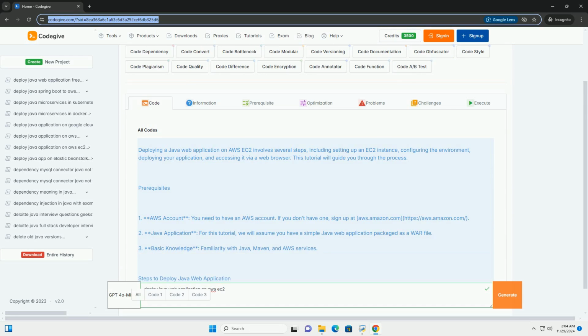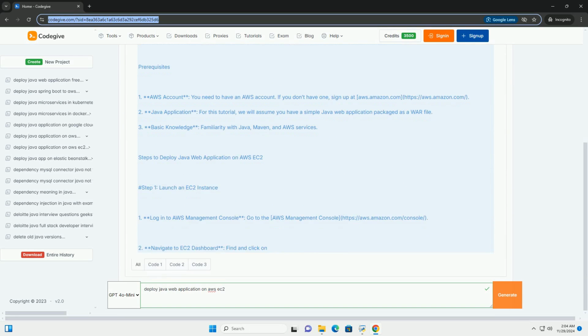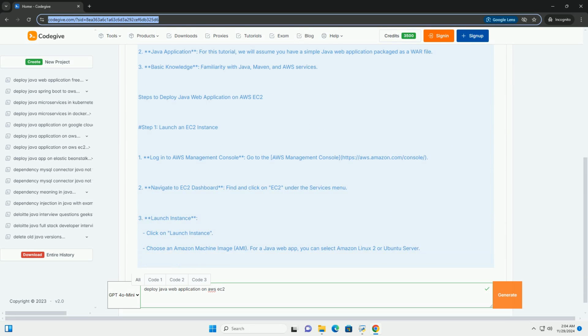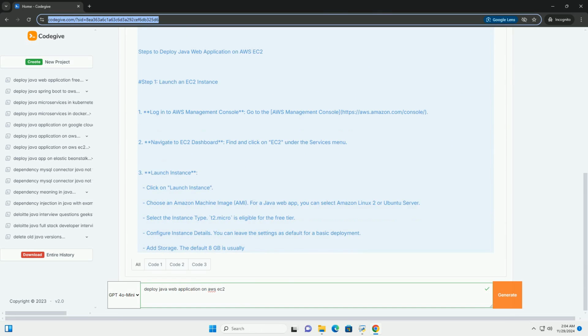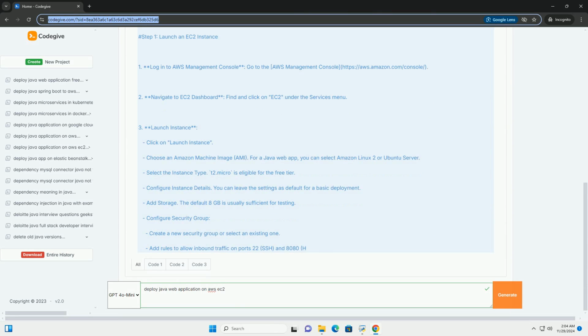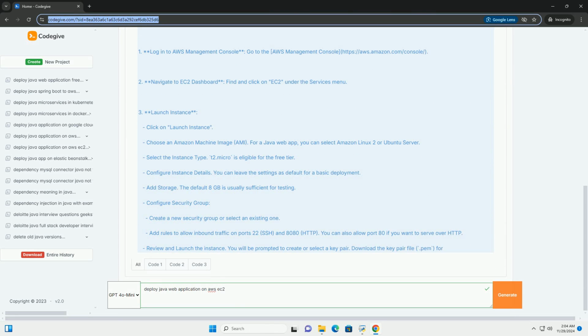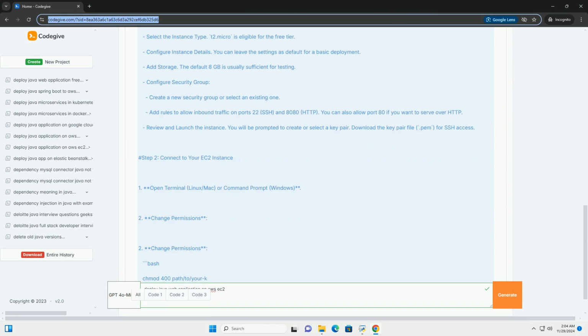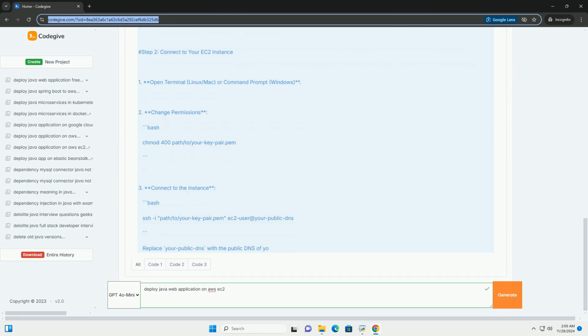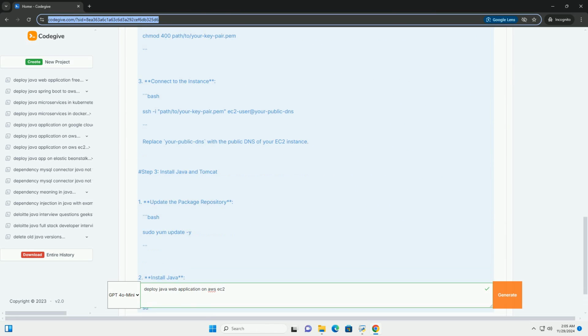Deploying a Java web application on AWS EC2 involves several steps, including setting up an EC2 instance, configuring the environment, deploying your application, and accessing it via a web browser. This tutorial will guide you through the process.